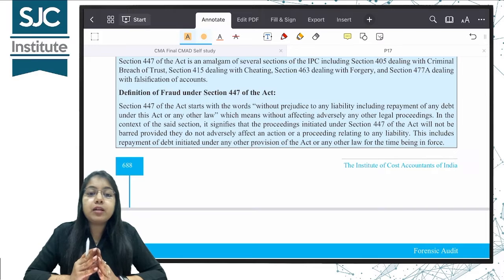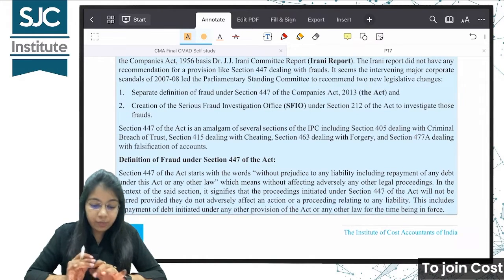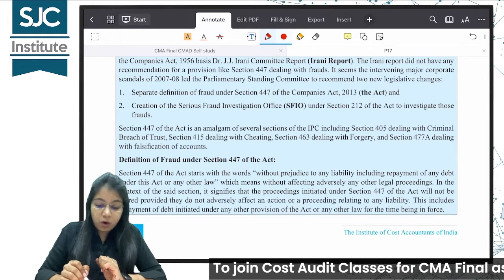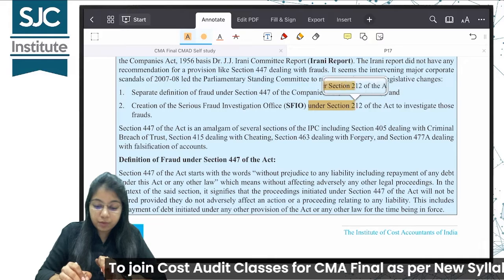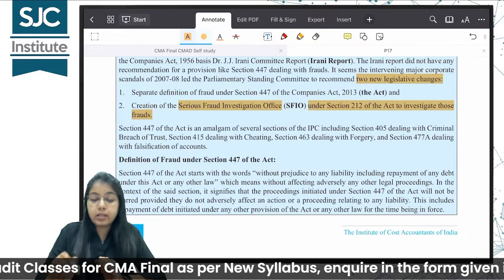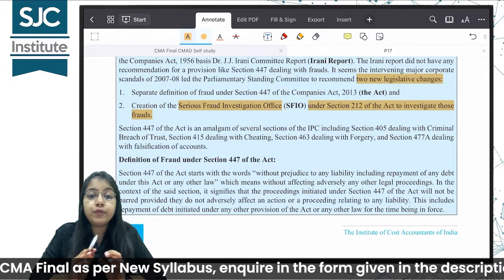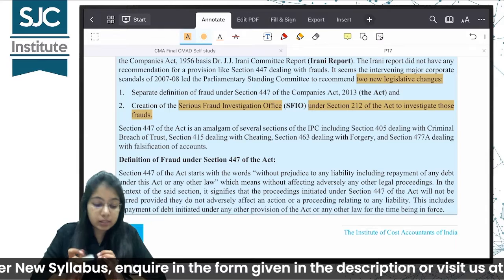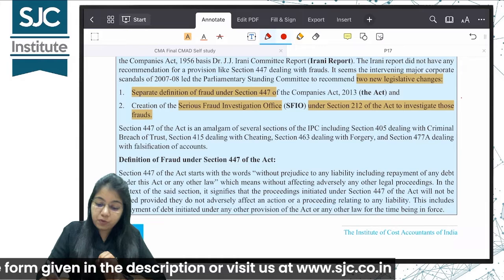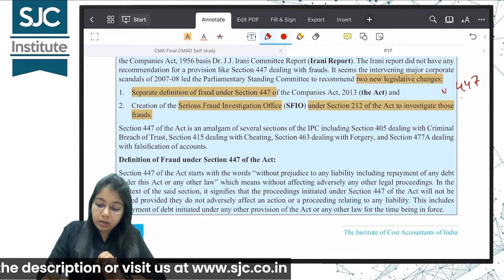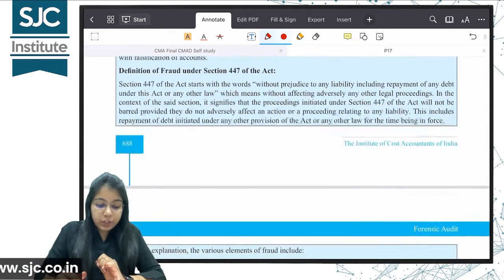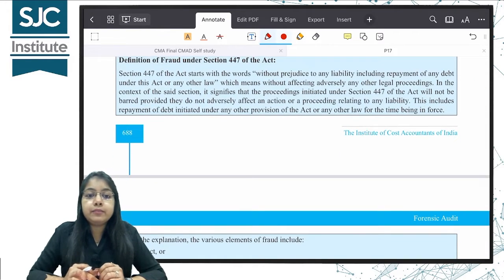So what is fraud as per the Companies Act? Along with that, a Serious Fraud Investigation Office under Section 212 of the Companies Act has also been formed. SFIO. So all these are legislative changes that the government has made in view of the increase in the instances of frauds. Separate definition of fraud. So two sections here you have to learn. Section 447 and section 212. सेक्शन 447 क्या कहते हैं फ्रॉड के लिए?